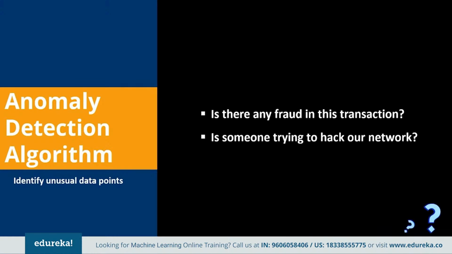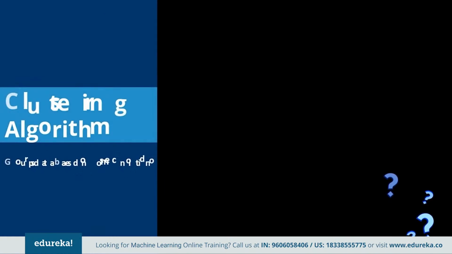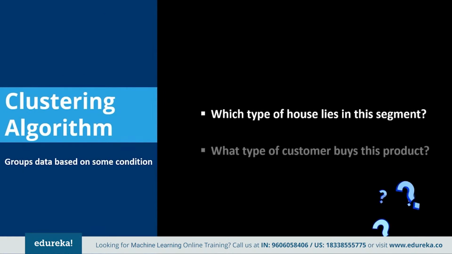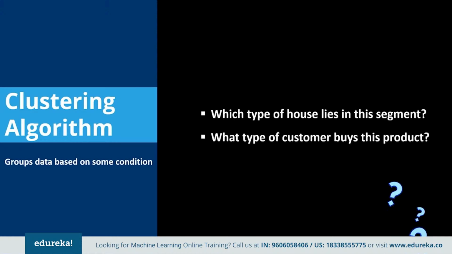Or you can even use it for fraud detection, credit card transactions, or to deal with fault detection in an operating environment. So next comes the clustering algorithm. You can use this clustering algorithm to group the data based on some similar condition. Now you can get an answer to which type of houses lie in this segment or what type of customer buys this product.